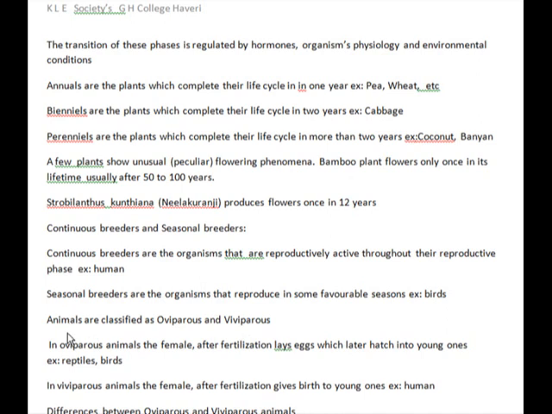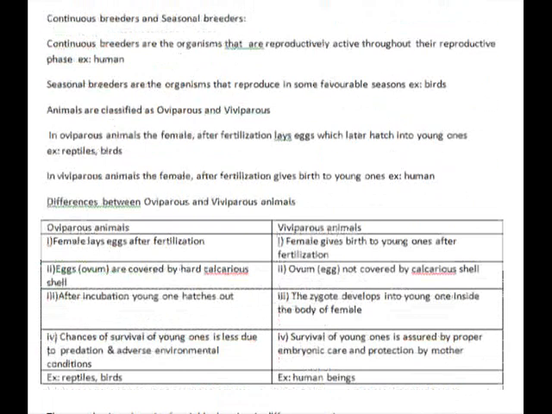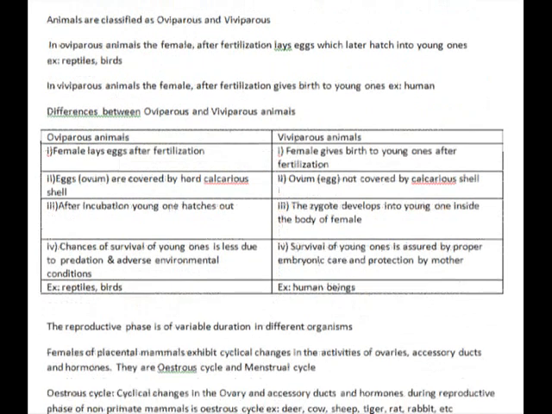And animals can also be classified as oviparous and viviparous.